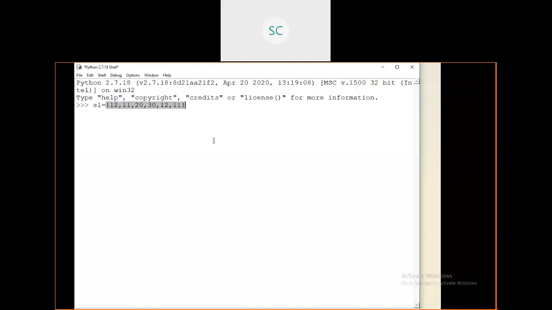This is one set. This is the way you can create one set. If I print this S1, you can see now the values which are present within this set. 20 is there, 11 is there, 12 is there, 30 is there. Only 4 elements it consists. But you have entered 1, 2, 3, 4, 5, 6, right? But you have only 4 because some duplicate values are there within this assignment. But duplicate values are not supported in set. Only it will take the unique values.